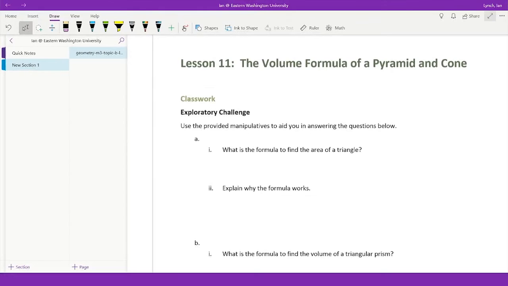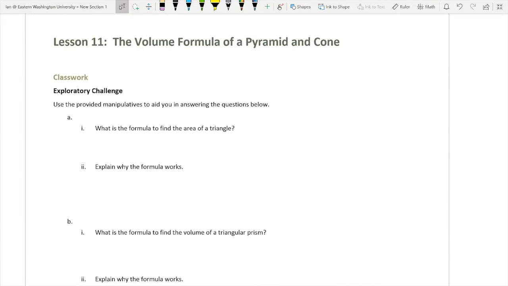Alright guys, geometry, lesson 11, the volume formula of a pyramid and cone.